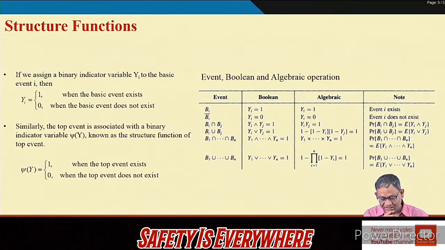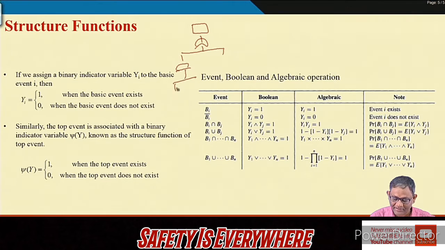Today I will discuss how the structure function is defined, and it will be used with several examples. So, what is the definition of structure function? In any fault tree there is a top event, and then there will be several bottom events.